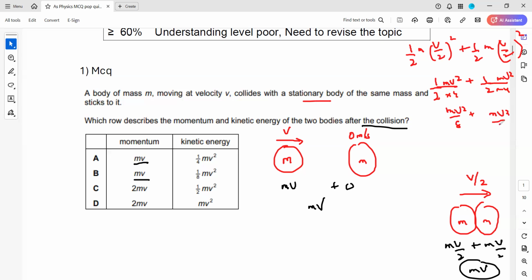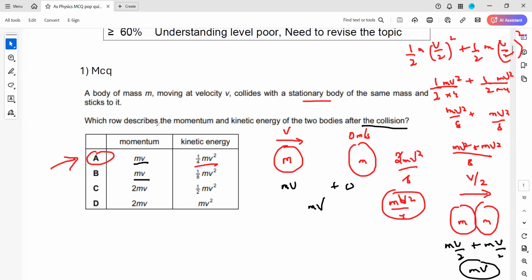When we add them, 8 will be the LCM. So it will be mv square plus mv square, which is 2mv square, so 2mv square by 8. Further simplifying, it becomes mv square by 4. So the kinetic energy after will be mv square by 4, or one by four of mv square. That's why it matches option A. So A should be the right answer. Is it clear? Whenever two objects of the same mass collide and stick together, for conservation of momentum the velocity becomes half.